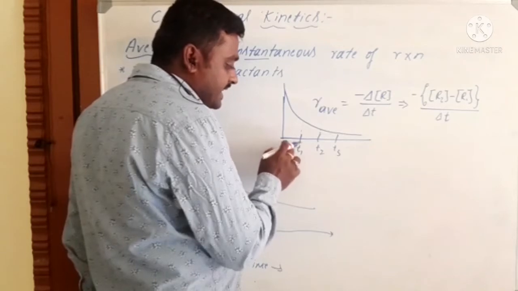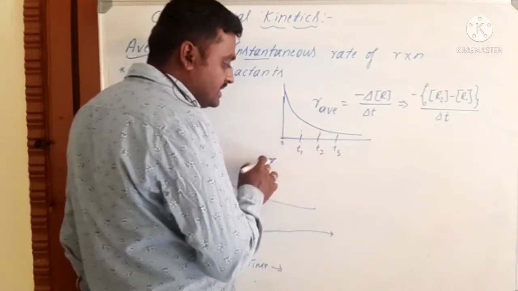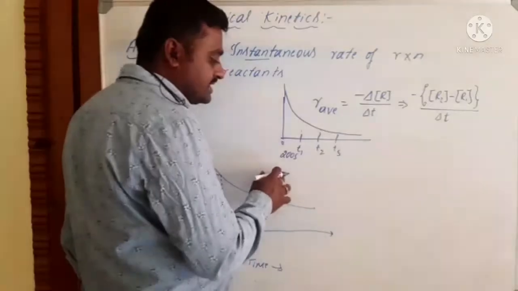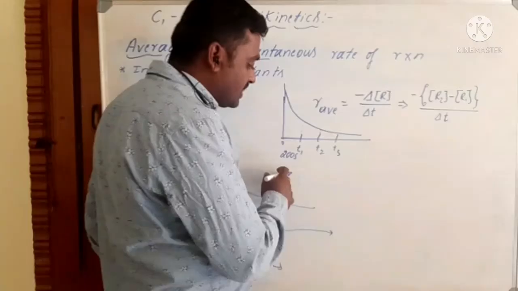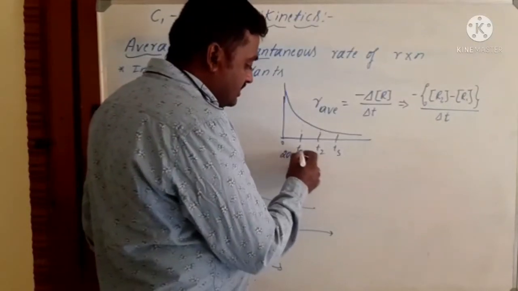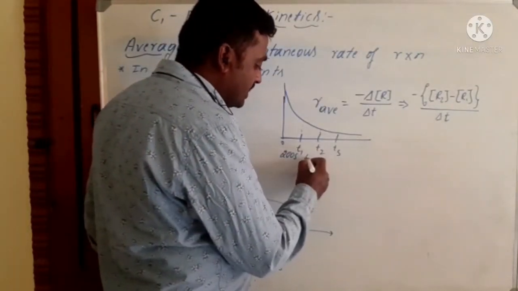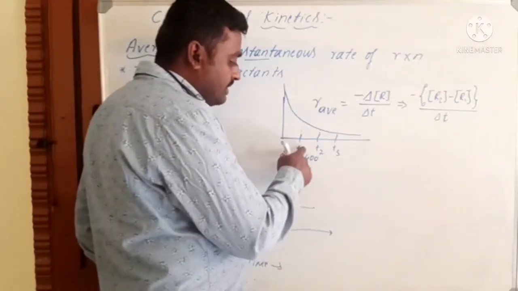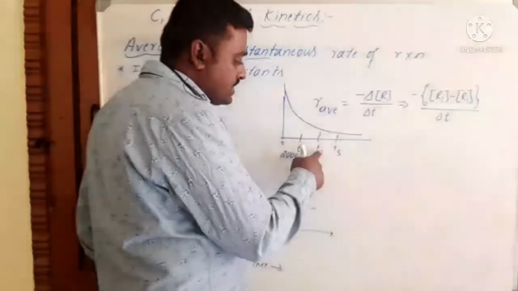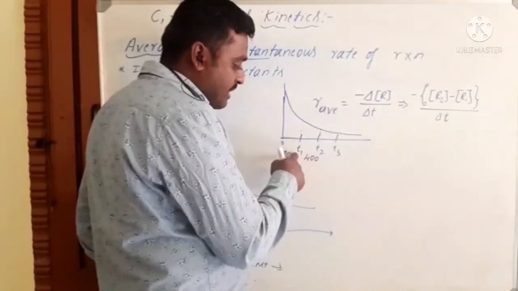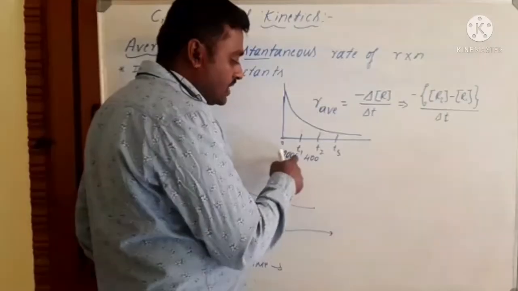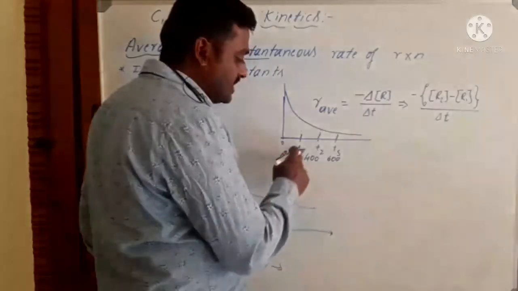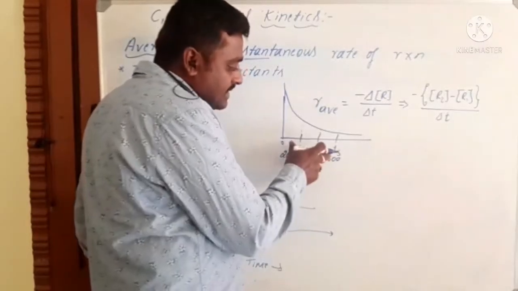Here the time interval 0 to T1, for example, is 200 seconds. Then T1 to T2 is also 200 seconds. It will become a regular interval. 0 to T1 is 200 seconds, T1 to T2 is 400 seconds, the difference 400 minus 200 is 200 seconds. And T3 is 600 seconds. So 200, 200, 200. So it is regular intervals of time.